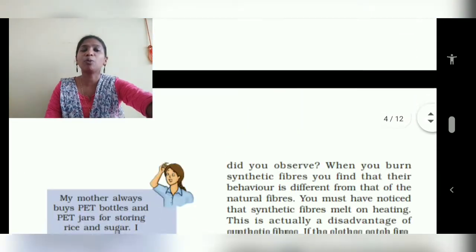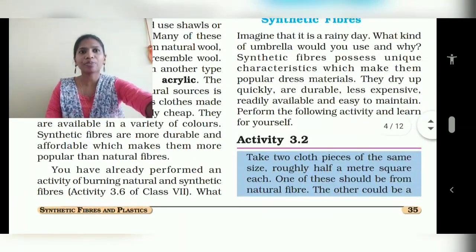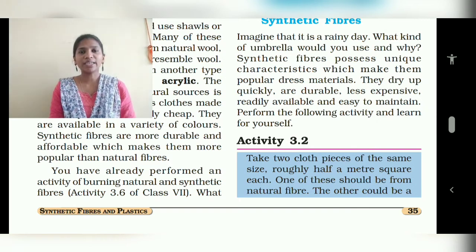Tomorrow you will see polyester and acrylic. Today's activity: read it, perform it, fill in the table and submit. Okay, thank you students.